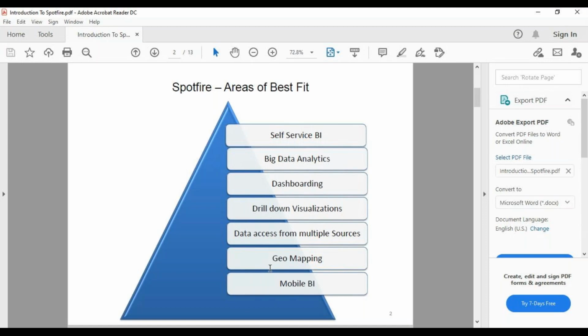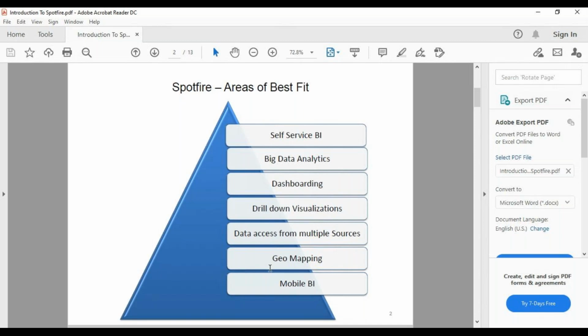These are the areas of best fit, meaning why Spotfire is so popular. Self-service BI means that using Spotfire, you can do all the things by yourself. You don't need to depend on anyone else. Then you have big data analytics. It can work on any kind of data sets, be it small data sets or big data volume. Big data analytics means working on big data technologies, the backend resources, loading that kind of volume, and then doing your analytics.